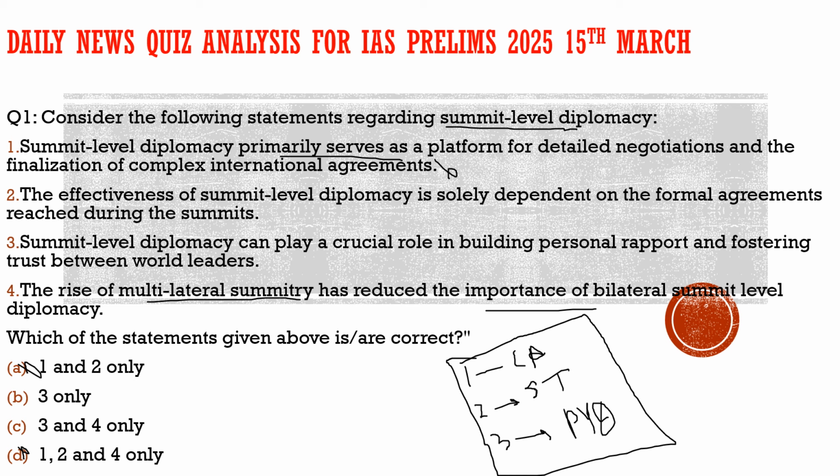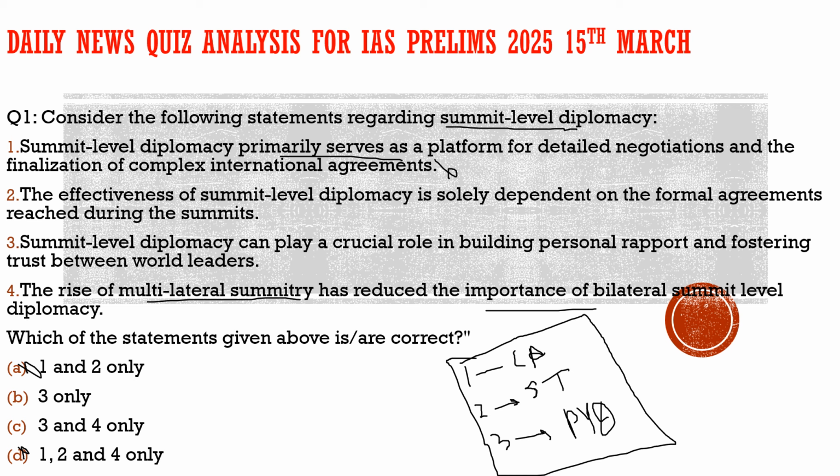Now why are we discussing this question? Because there was a discussion in the newspaper today on whether summit level diplomacy has significance in the present world, how it is important, and how it plays a role. Summit level diplomacy can be very good, and it has been very positive in achieving various peace deals.